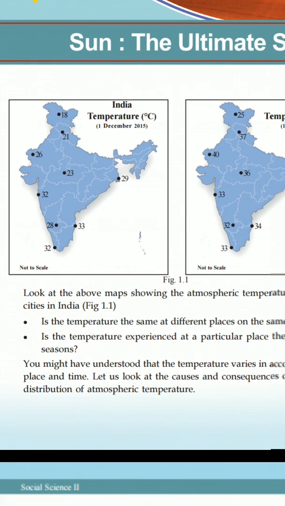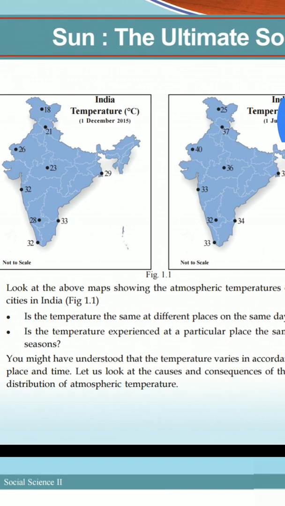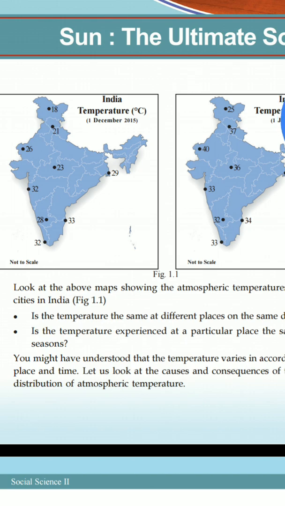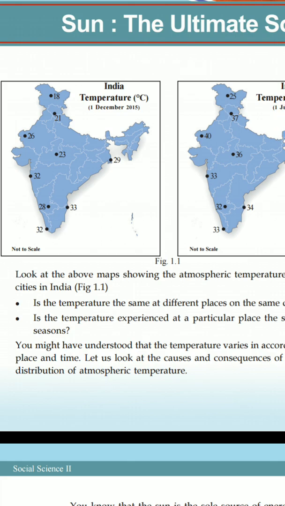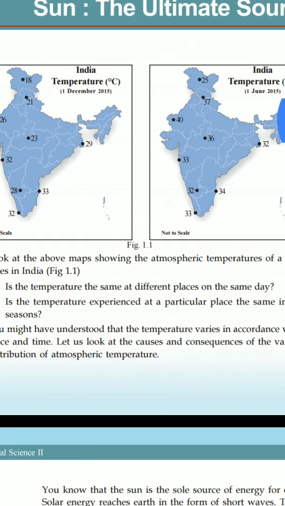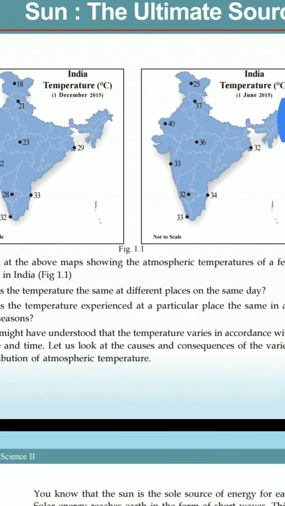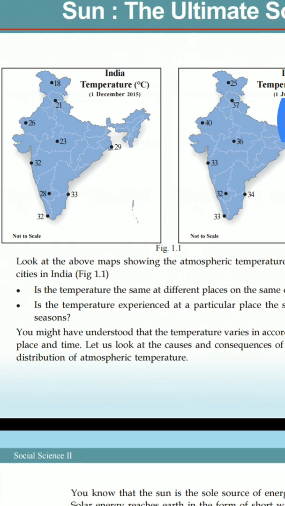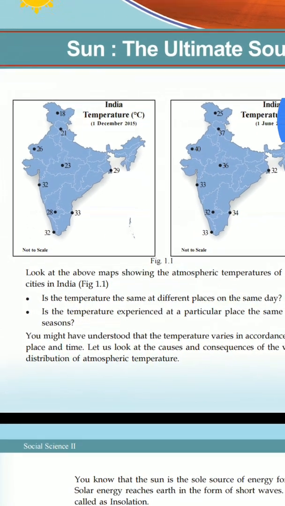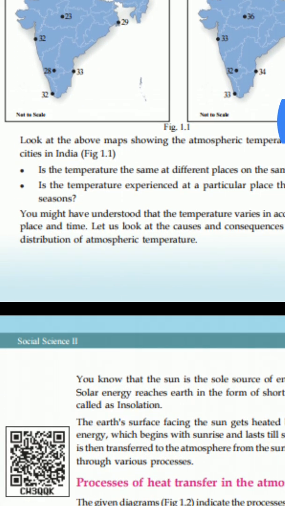Whether it is the same? No. The temperature varies according to the places. In one area it will be one temperature, and in another area it will be different. It is not the same everywhere. Next question: is the temperature experienced at a particular place the same in all seasons? No. In all seasons, the temperature changes. For example, here in Kerala, in summer the temperature will be high, in winter it will be low, and in the rainy season it will also change. So the temperature will not be the same in all seasons.